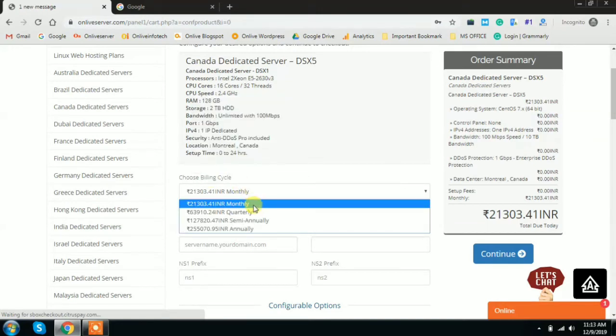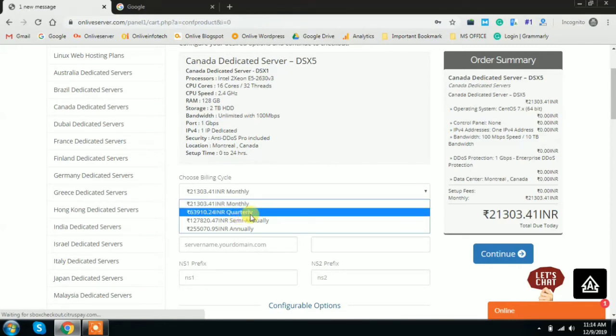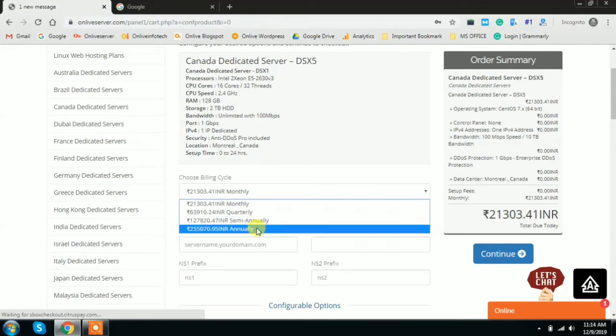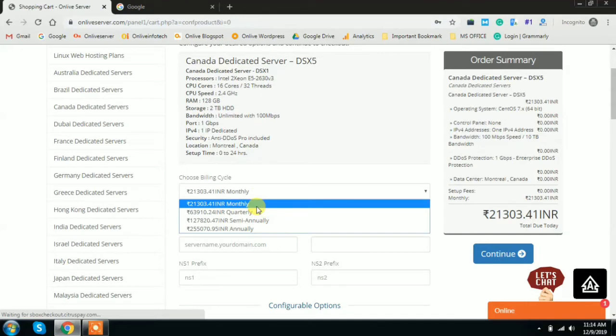You can choose with this plan. If you choose the monthly basis plan, then you have to pay the monthly basis charges. The second one is the quarterly, the third one is the semi-annually, and the fourth one, the last one, is the annually. For the demo videos, you can choose the monthly basis plan.